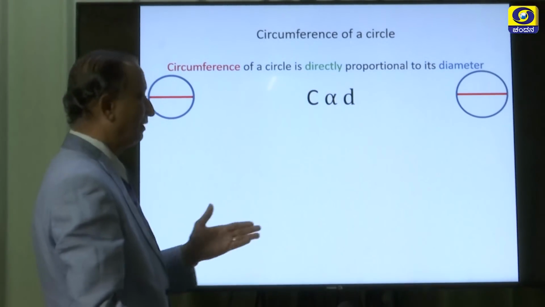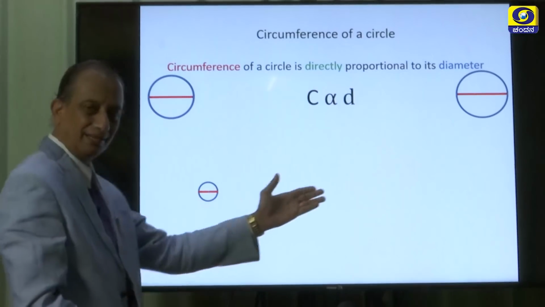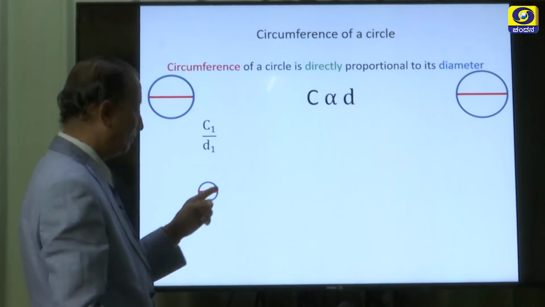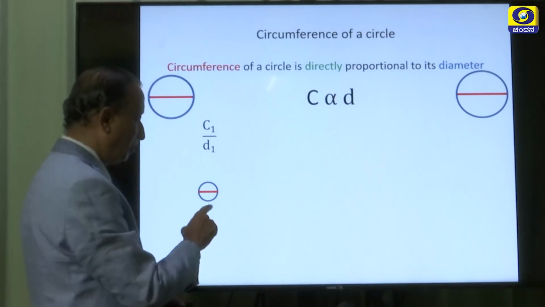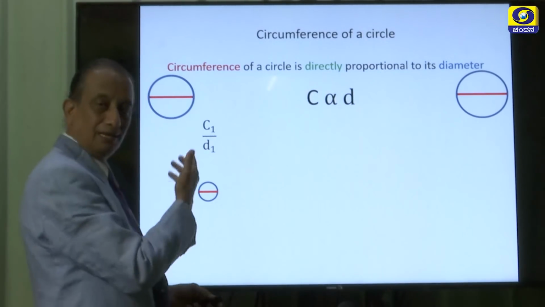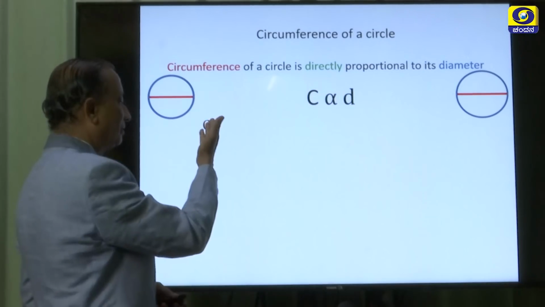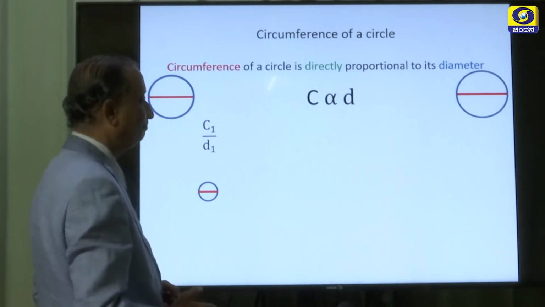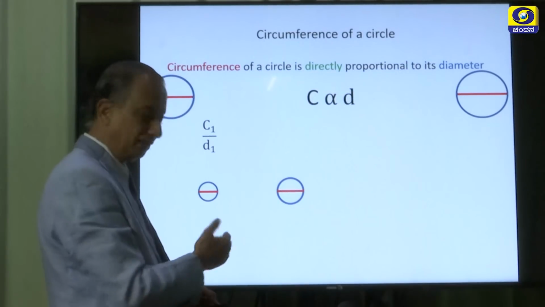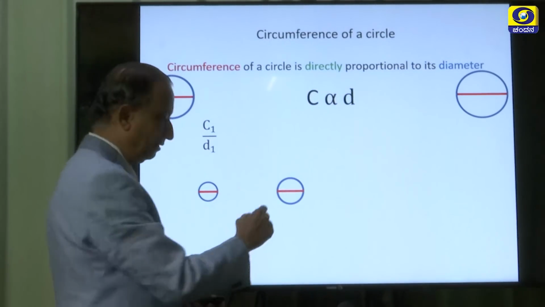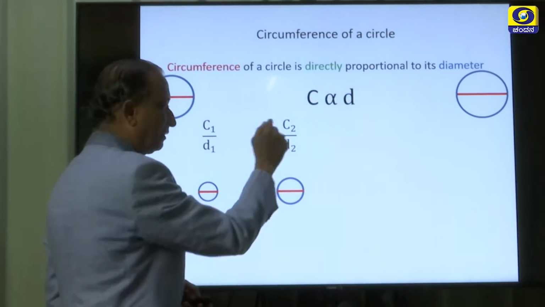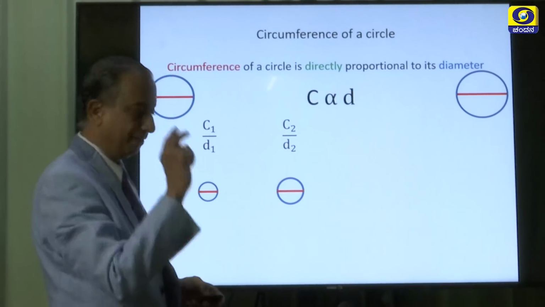This can be further explained by considering 3 to 4 circles and comparing them with their circumference. Here is a small circle with its diameter. Let us take the ratio between the circumference and diameter, and call it C1 by D1. One more circle, a little bigger, has so much diameter. Take the ratio between their circumference and diameter, keep it aside.